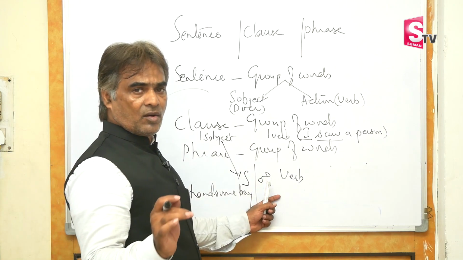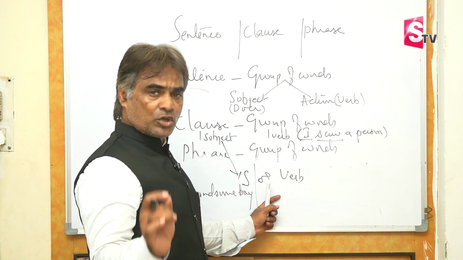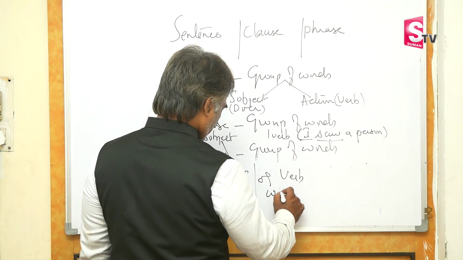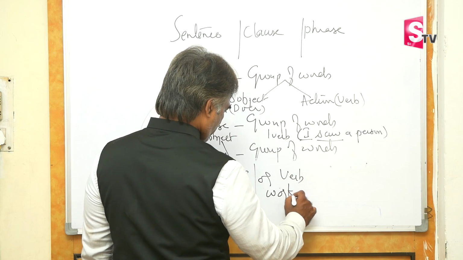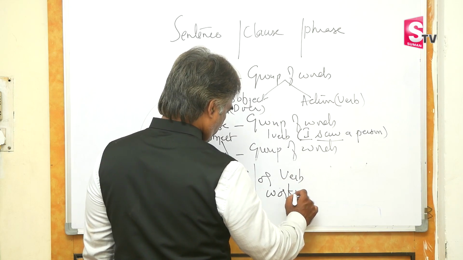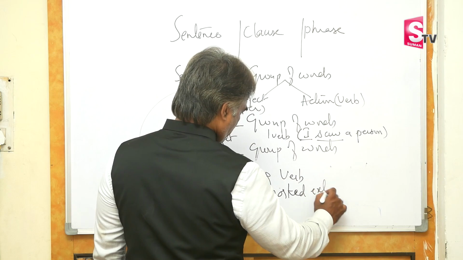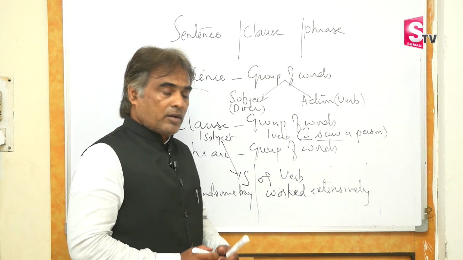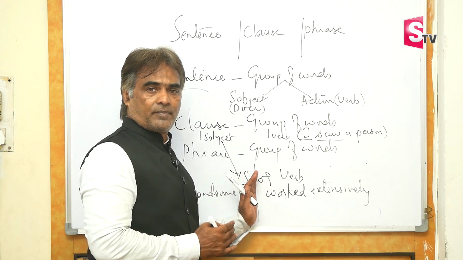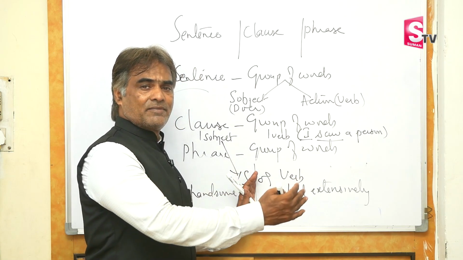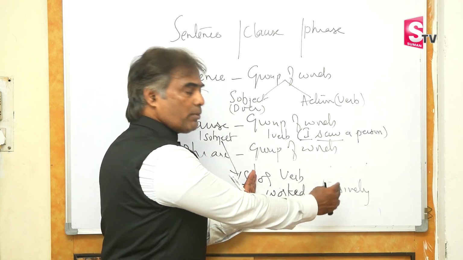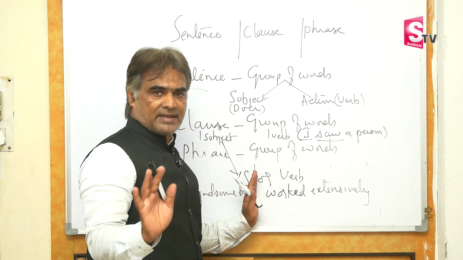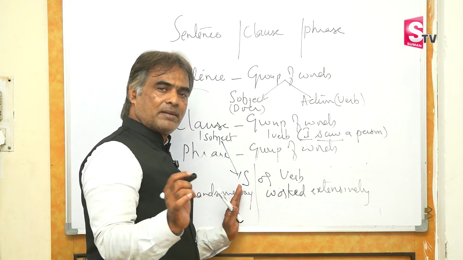Now let's understand a group of words which has a verb but not a subject. Worked extensively. Worked how? Extensively. But who worked? No mention. So we don't have a subject, only a verb. This remains a phrase. So when do these two become a sentence?